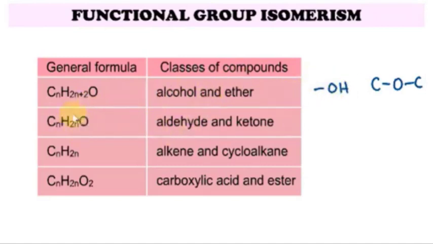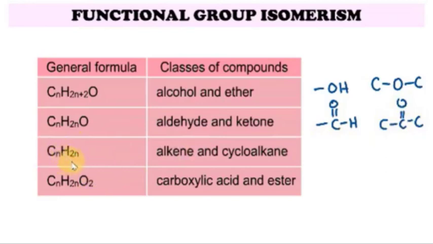The second general formula is CnH2nO. It can be an aldehyde, which is the C double bond O with one hydrogen beside the C double bond O group, our carbonyl group. For a ketone, we have C double bond O with a carbon atom on both sides of the carbonyl group.